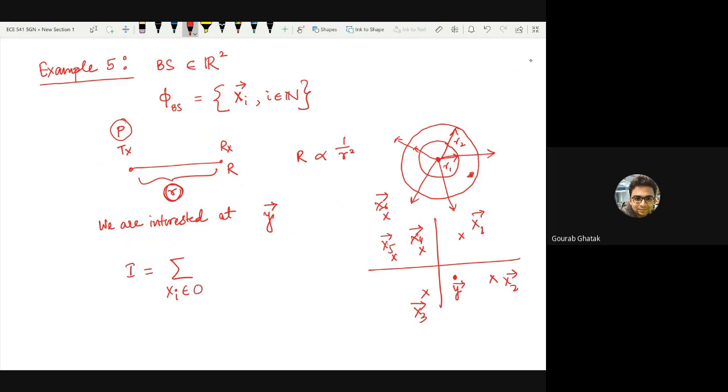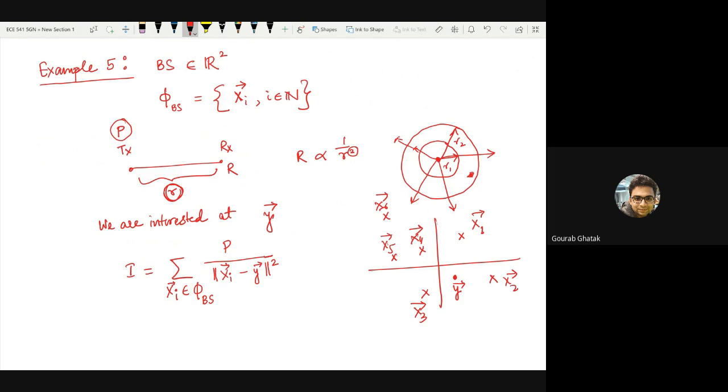So for all points belonging to this point process phi bs, what we will get is the transmit power divided by the distance between the base station and y, squared. Sometimes this exponent is called the path loss exponent, and we will come to examples where it is not 2 and can be some other value. It will generically be denoted by alpha, and we will see why this path loss exponent comes into the picture.